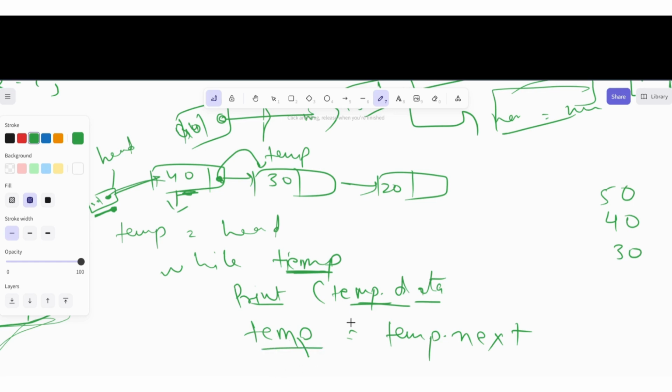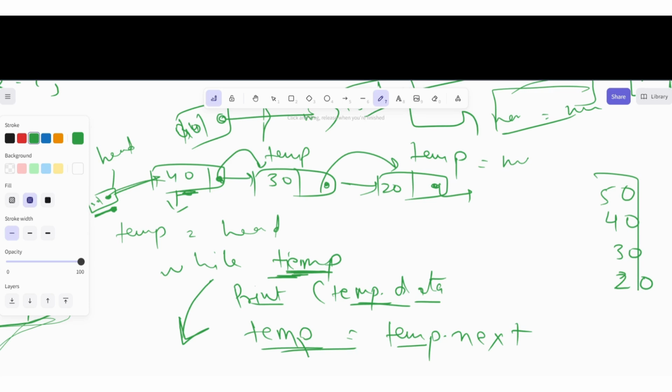Again, we will move our temp dot next. So temp dot next is this, which is pointing to this. So that's why temp will come here. We will check: is temp present? Yes, we have temp. So temp.data will be printed. So 20 will print. Again, we will do temp.next. Right now, temp.next is null. So temp will become null. So we will check our while loop. Is temp there? No, temp is not there because temp is a null value. So that's why we can come out from this loop and each and every node is printed out.